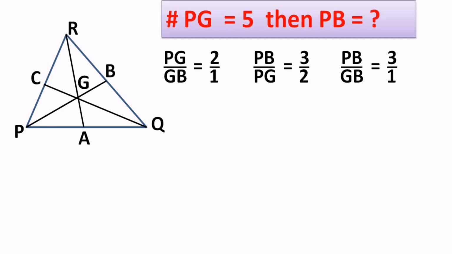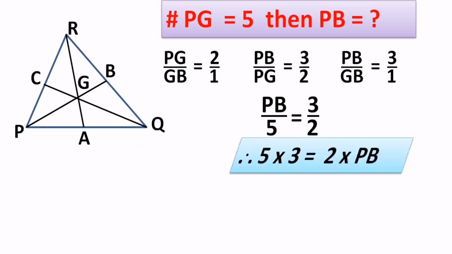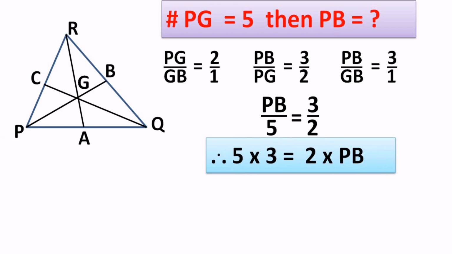Now choose the suitable ratio that will help us to find the value of PB. So which ratio can be chosen? Yes, it's the middle one, right? In the middle ratio, when you put the value of PG, we get PB upon 5 equals 3/2, and we just do cross multiplication, correct? The cross multiplication is on your screen. Then multiply 5 into 3, the value comes 15, and then we have to divide that 15 by 2, the way I had explained to you.